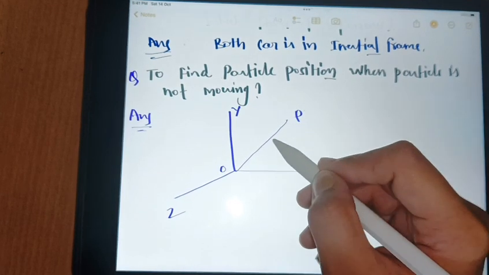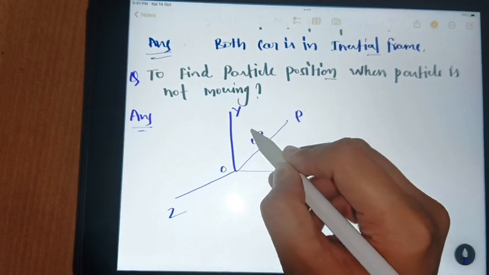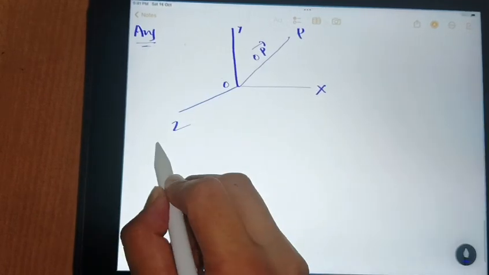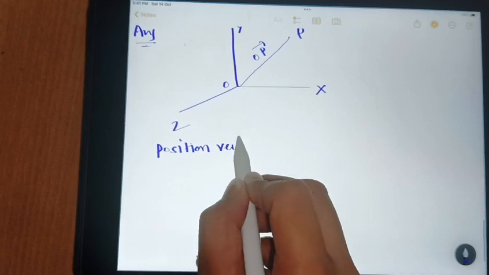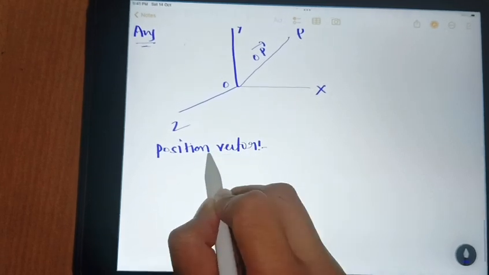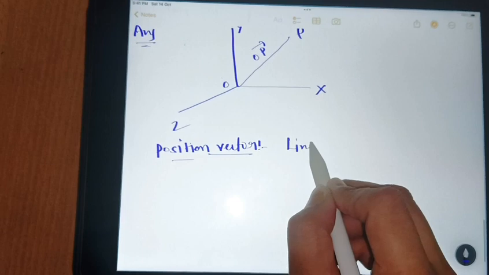One method is by position vector. And what is position vector? What is position vector? Position vector is nothing, it is just a line joining